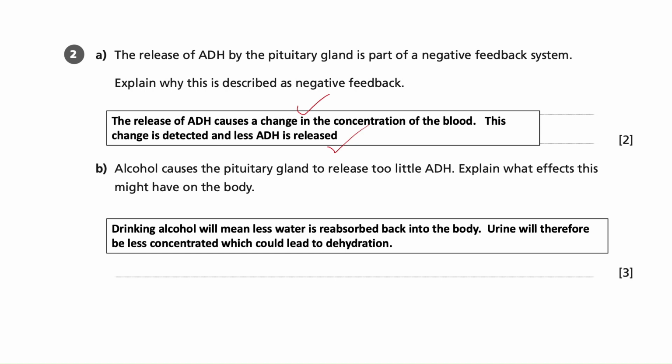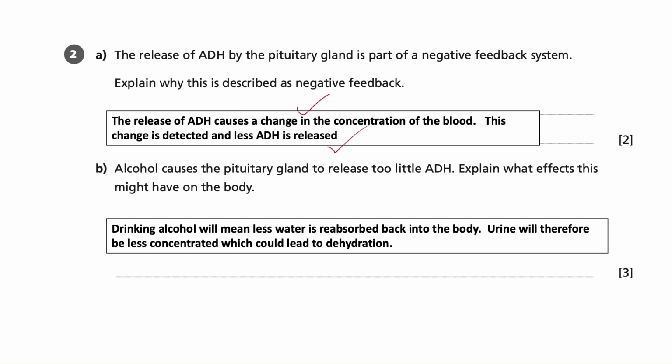That first sentence is the first mark, the fact that less water is reabsorbed, whereas the urine being less concentrated is the second mark. Now we do need to develop our answer even further to get that third mark. Why is that a bad thing? Why is that a negative outcome? Because that could therefore lead to dehydration.